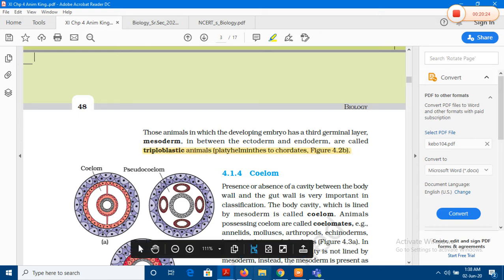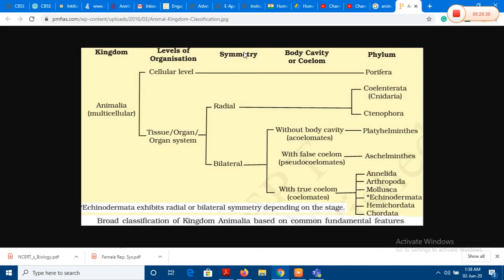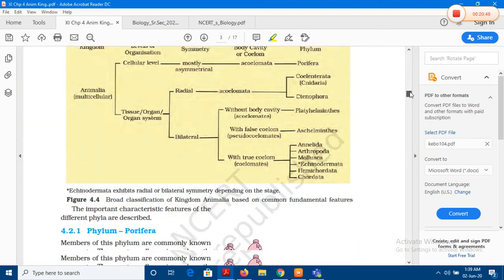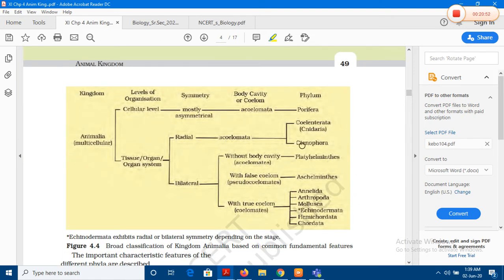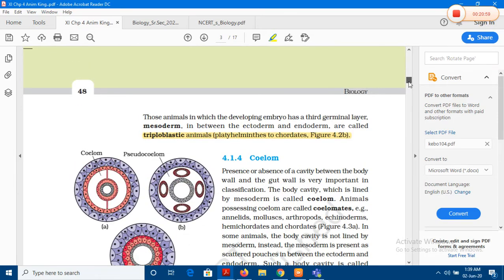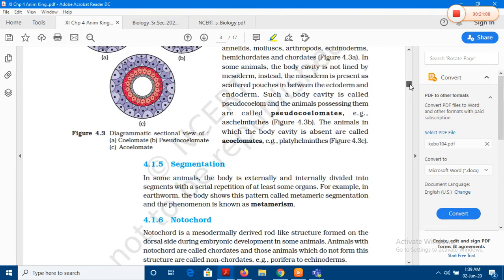The most advanced, as we approach the chordata from the platyhelminthes, there is, of course, the triploblastic kind of animal origin, whereas in case of the lower organisms, right from the poriferans till the ctenophores, the kind of symmetry seen is the diploblastic segmentation or symmetry, or the body design, or the differentiation of the germinal layers, to be very precise.